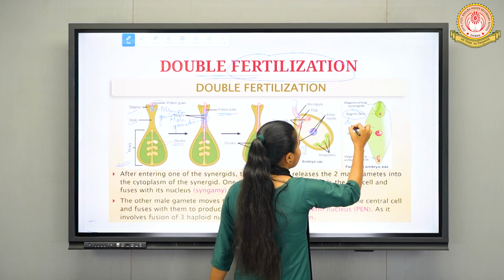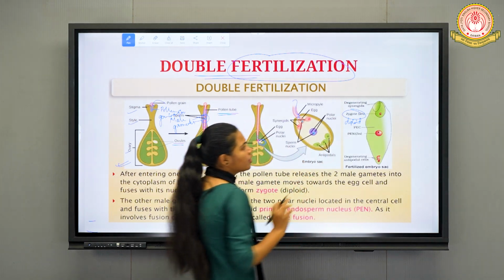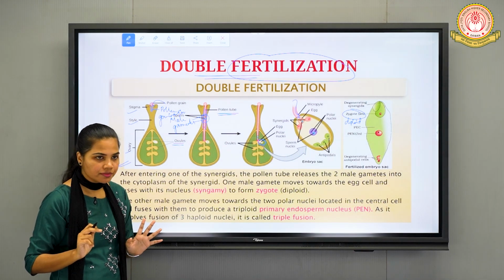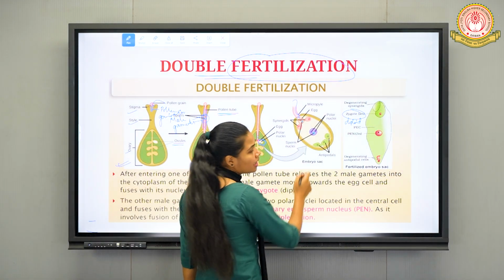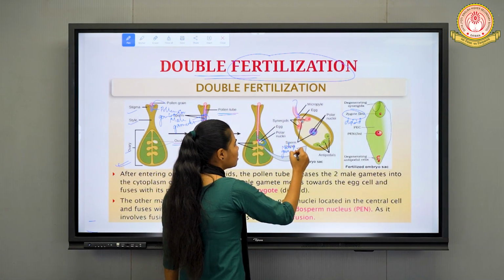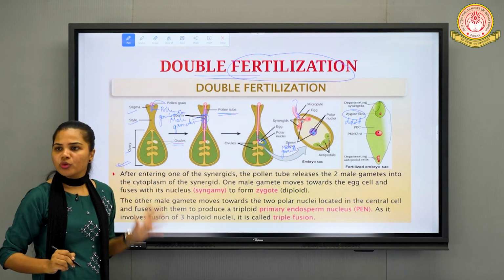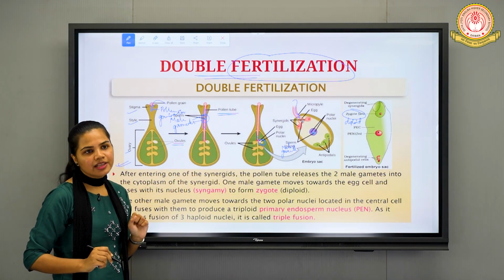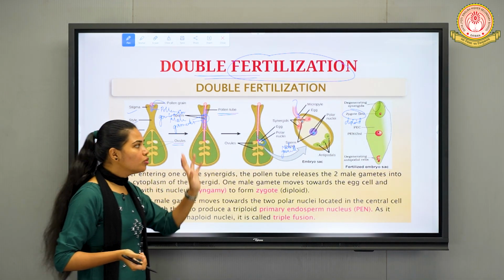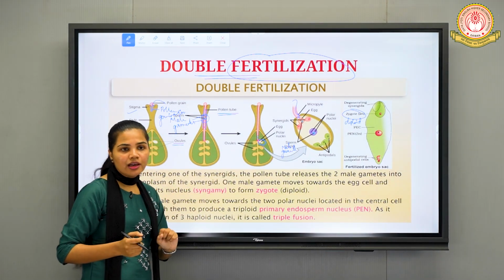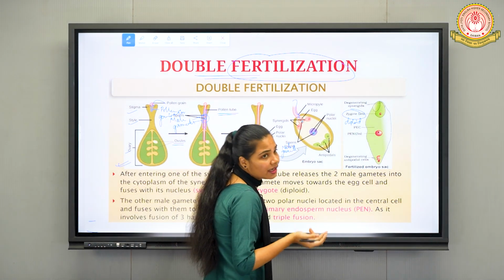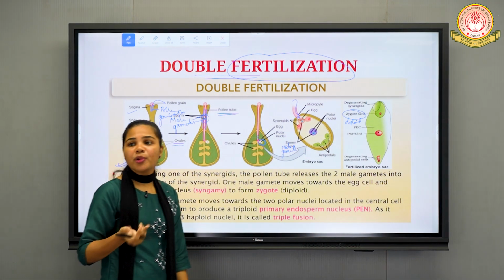Zygote will be diploid. So here you can say one time the fertilization has occurred and it has given rise to the zygote, right? First fertilization. Now what about the second male gamete? So here the second male gamete now combines with what? The polar nuclei present in the central cell. Okay, so there are two polar nuclei. We have already discussed this, right? So two polar nuclei present in the central cell and one nucleus coming from the male gamete, right? It is forming what? Again, a second type of fusion, that is known as triple fusion, right?